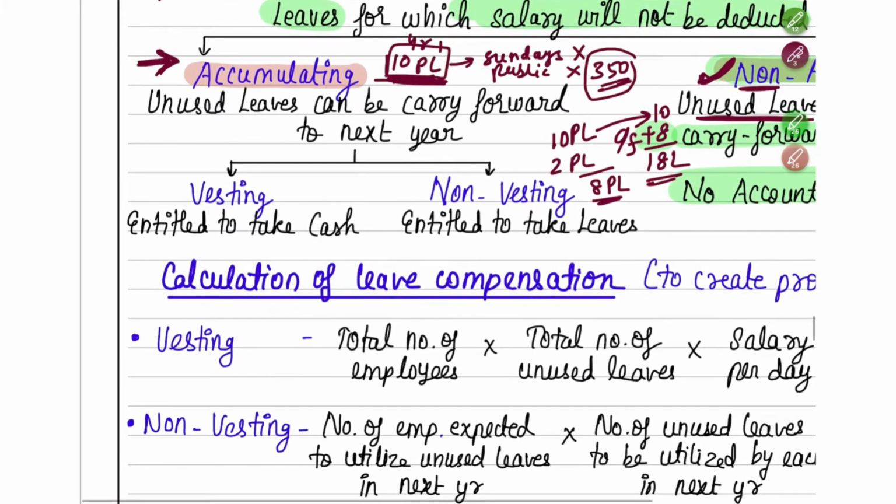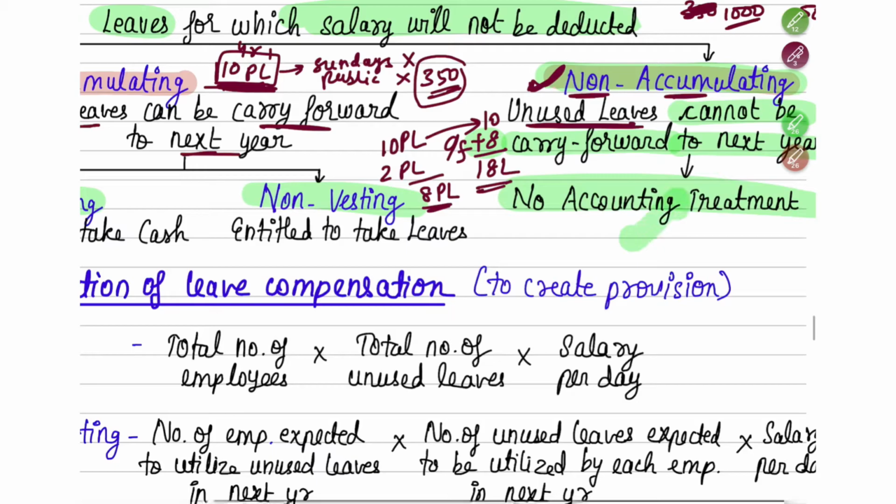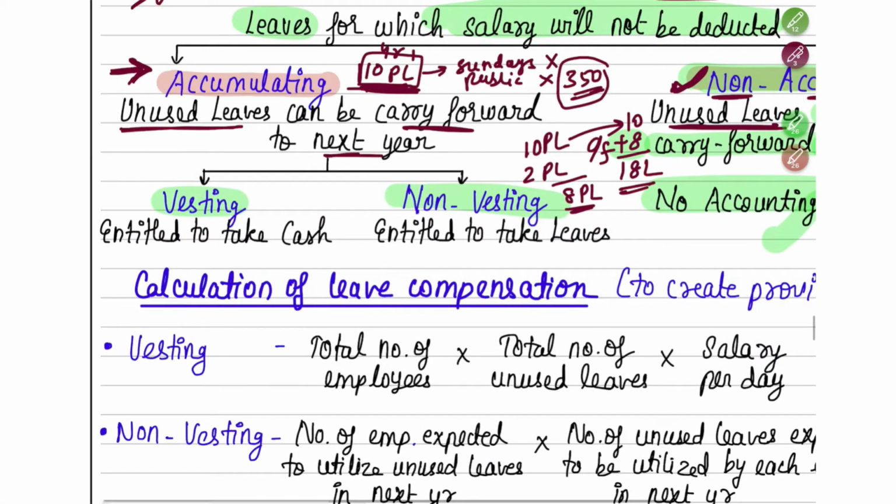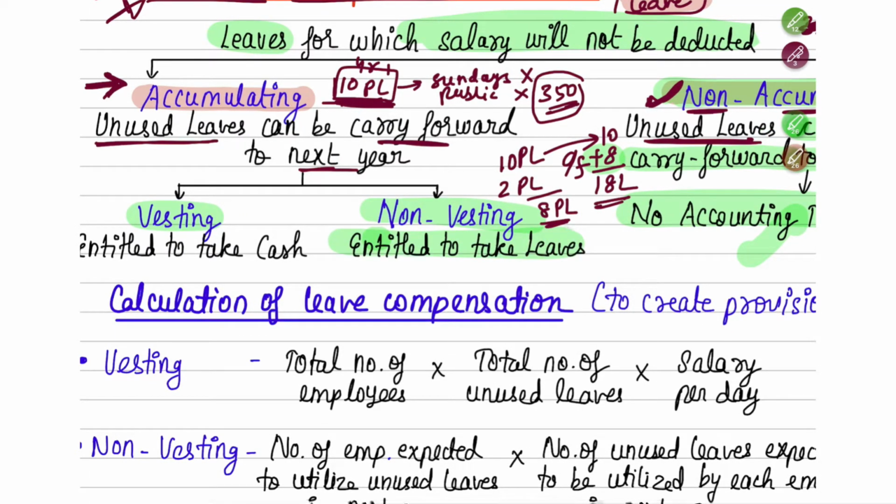So here what they are saying is, these unused leaves can be carried forward to next year. So here again there are two types: vesting and non-vesting. You will ask, what are the two types in this? This year we did not take leaves. If in non-accumulating they are saying that you cannot take leave next year, here they will say that you can take leave next year, correct? So you are entitled to take leaves in the next year. That is your non-vesting. That means next year again, say the 8 days which you did not take this year, next year you can carry forward and take it. Okay. You can take leaves in the next year.